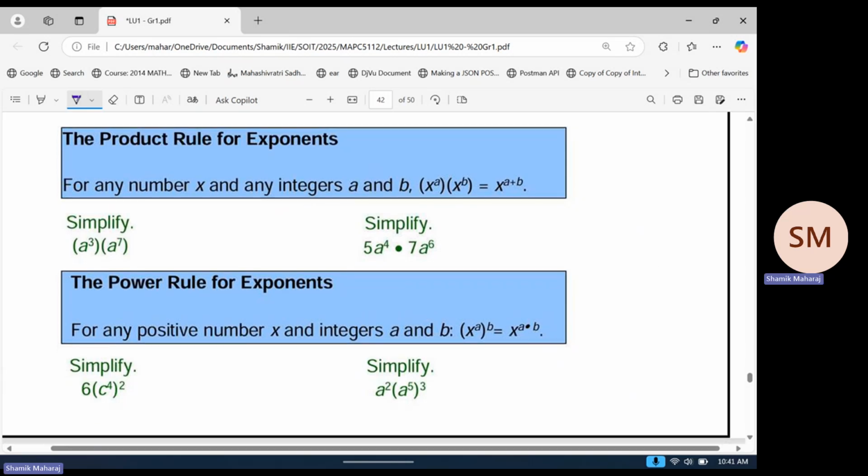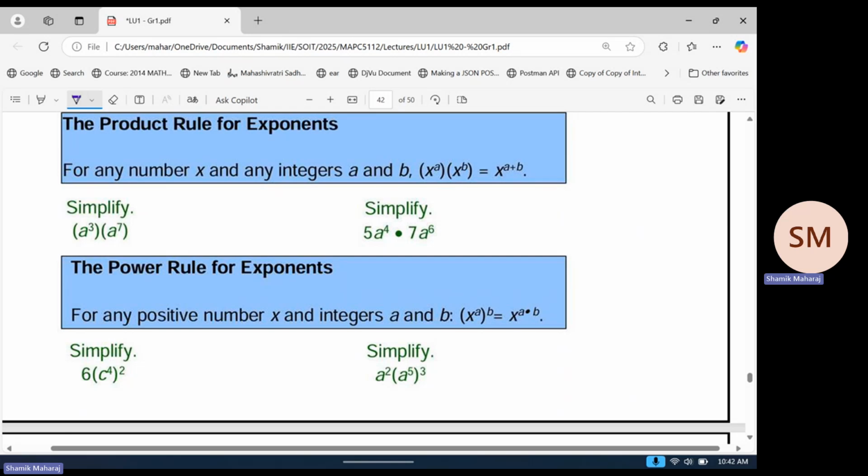The product rule for exponents, again, you guys would have probably seen this before. Basically says if you have the same base, 2 exponents here, it's x to the a times x to the b. X is the common base, then the result is x to the a plus b. Just shows you how to combine expressions with multiplication for exponents with the same base. So using that rule, it's best to learn with an example. This example down here, simplify a cubed times a to the 7 is just a to the 3 plus 7, which is a to the 10.